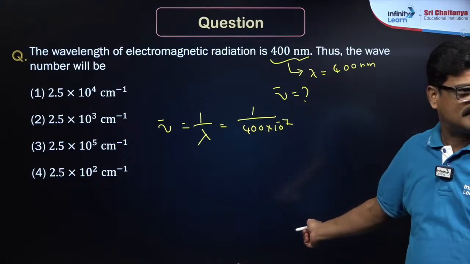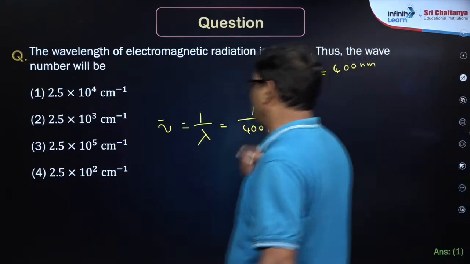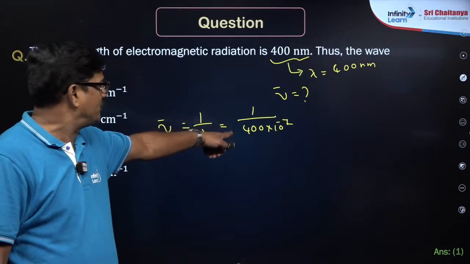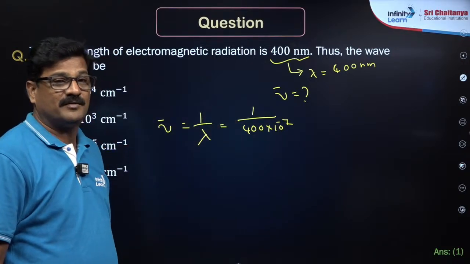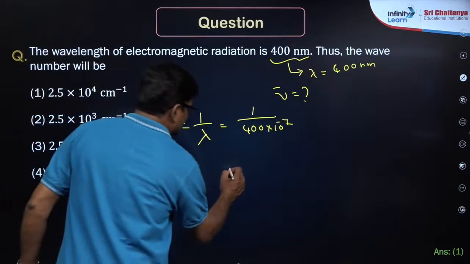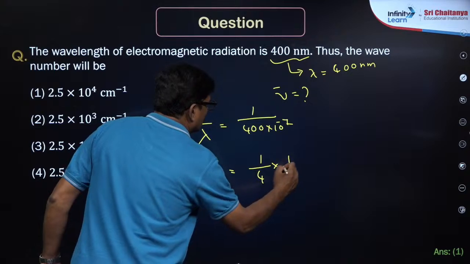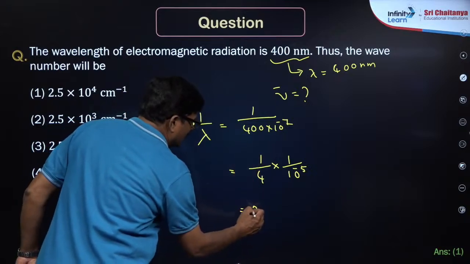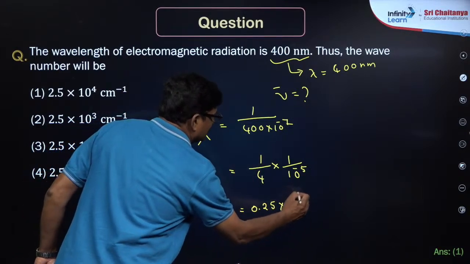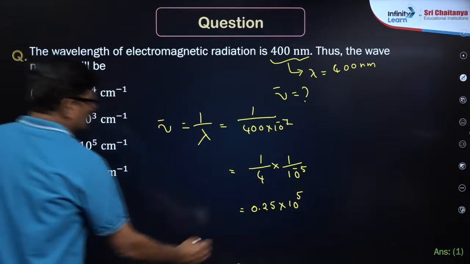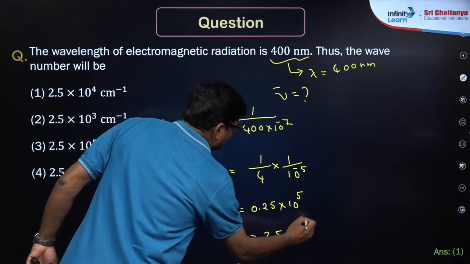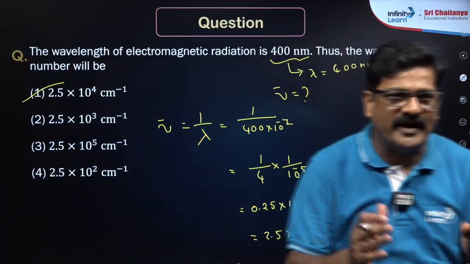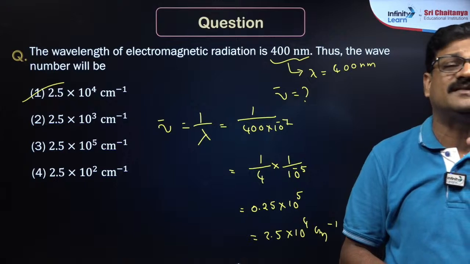Are you fine? Getting or not? Yes. So you are going to get the first option, 1 by 4, right? 1 by 4 is 0.25 into 10 power 5. So that is 2.5 into 10 power 4 centimeter inverse. Simple. Try to adopt simple calculation methods, it will be useful in the NEET examination.